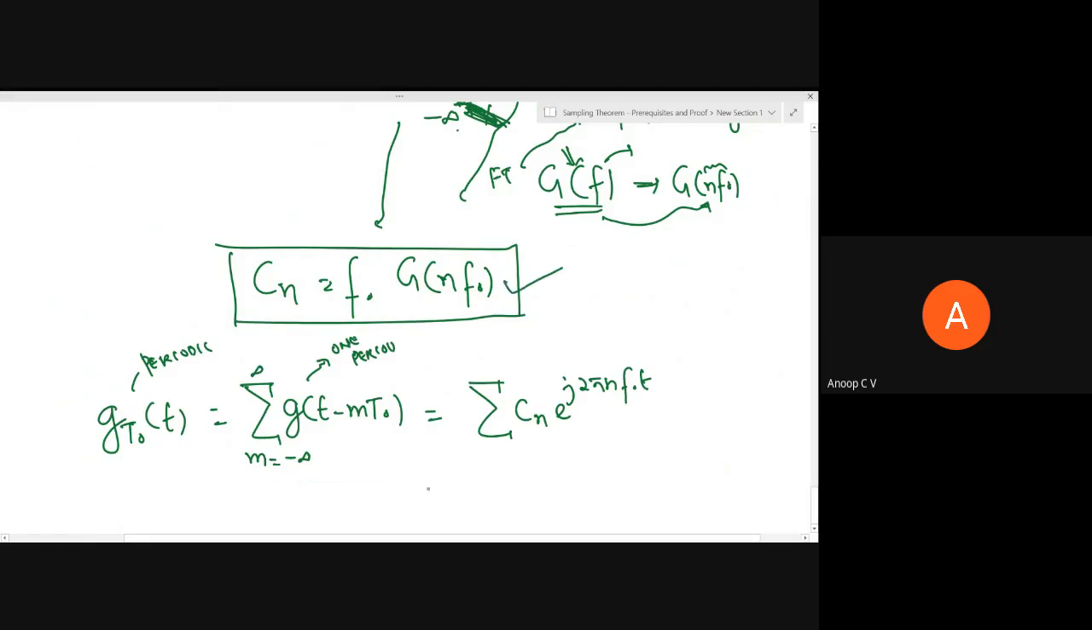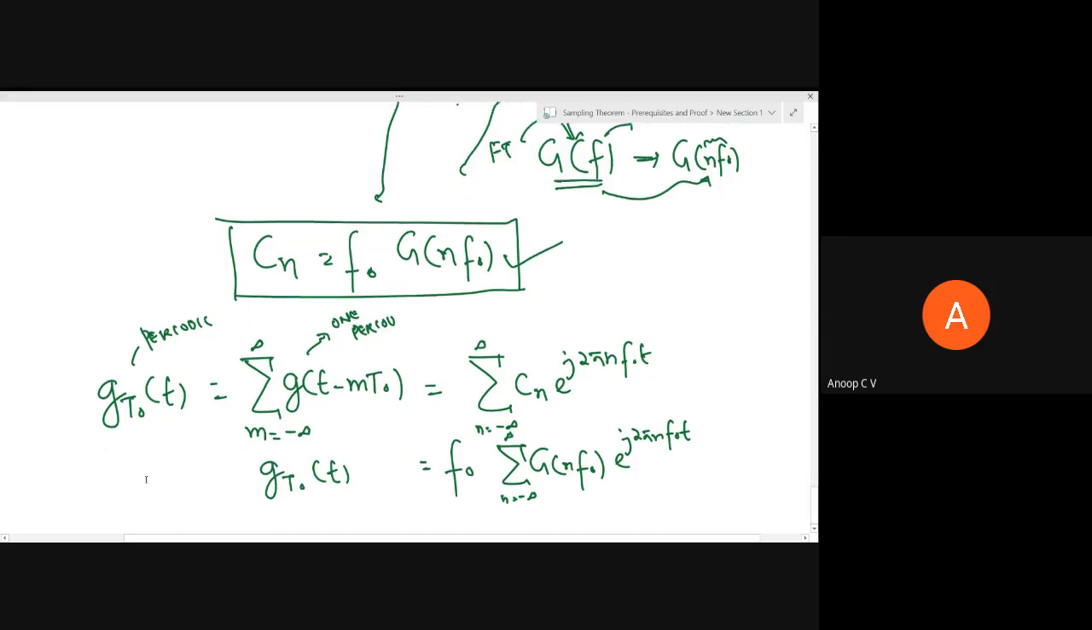So I can substitute it here. F naught is a constant and it doesn't have any index n, so we can take this f naught outside. So this is equal to f naught into the summation, sorry, n from minus infinity to infinity, of G of n f naught times e power j 2 pi n f naught t. So this is the time domain Fourier series of g of t.